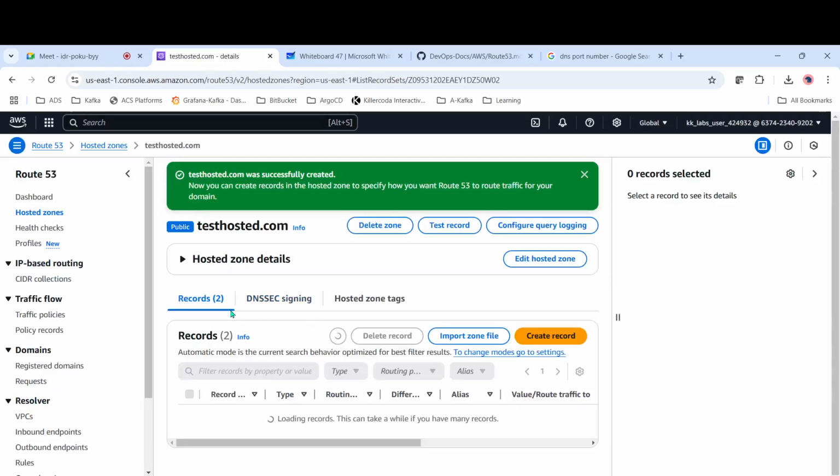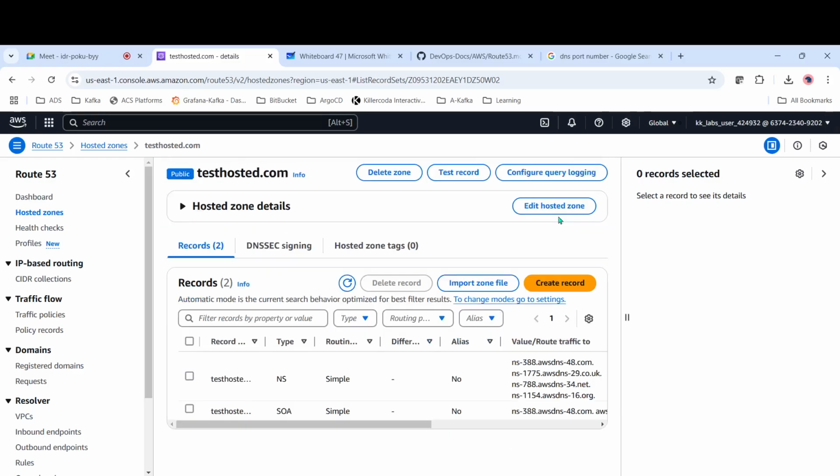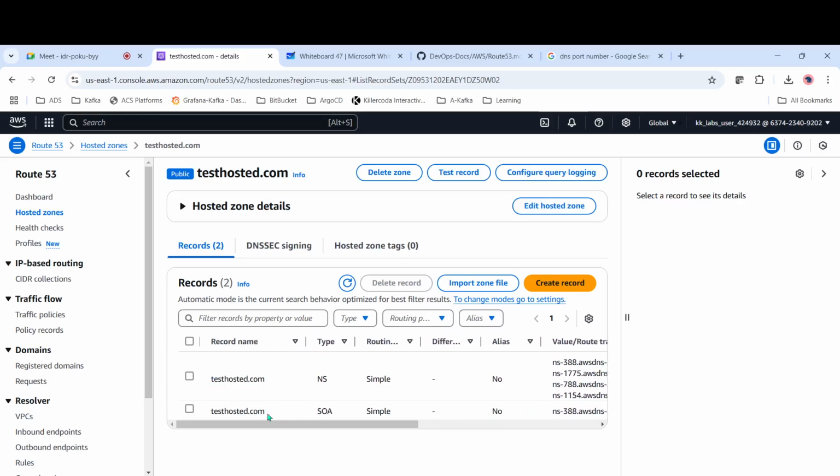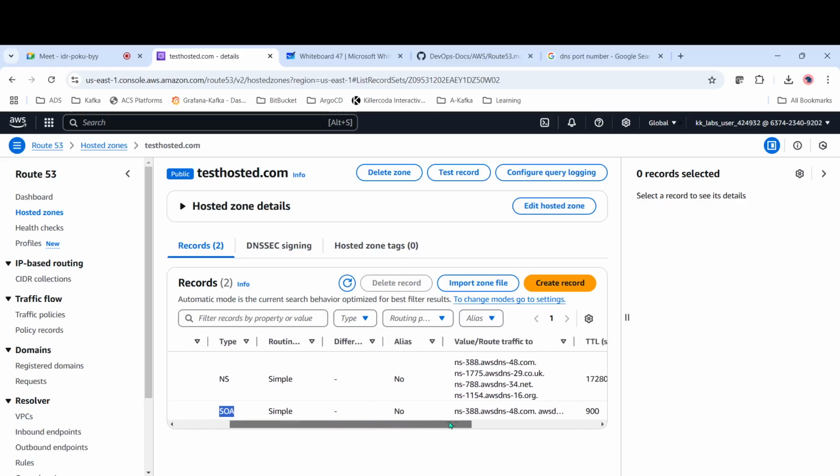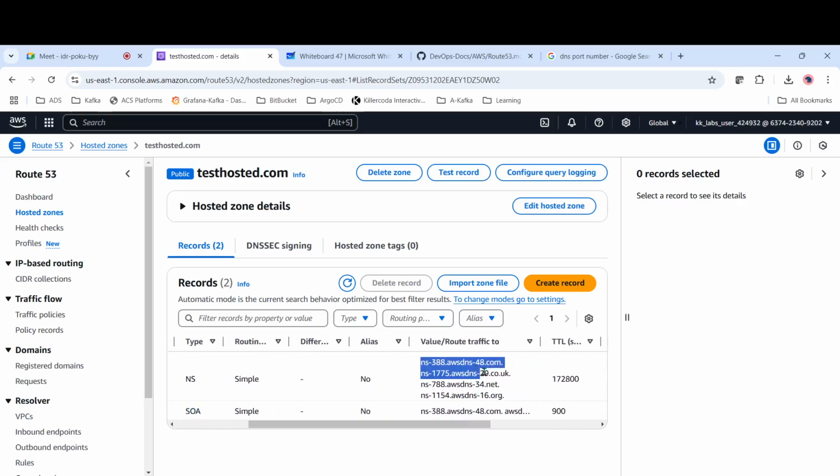So if we see, we have the records. We have the DNS servers. We have the records here like testhosted.com, and the type is naming server, NS, and this is SOA. So here if you come, you have the DNS servers. These are the DNS servers which are configured for these hosted zones.